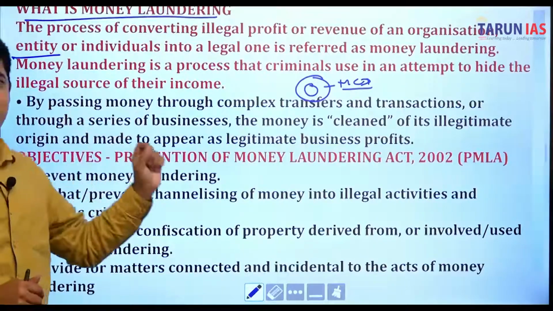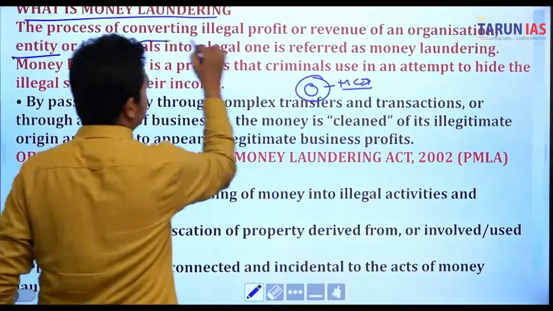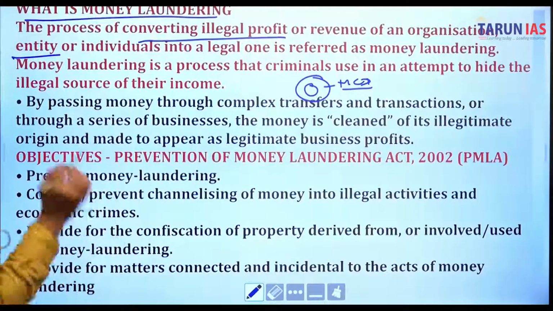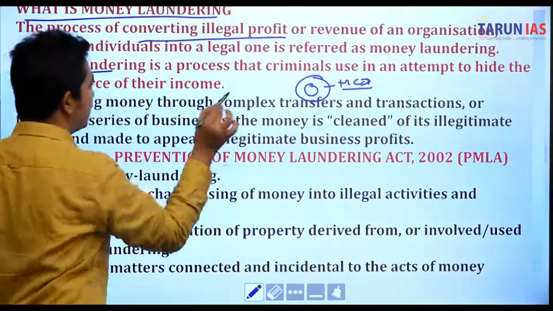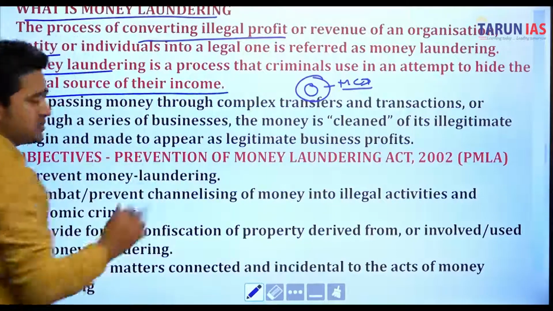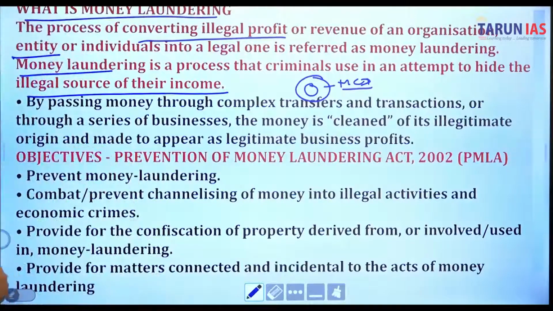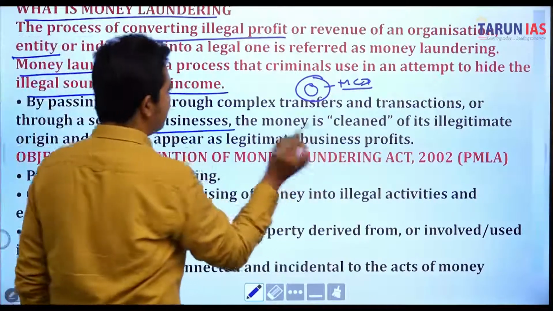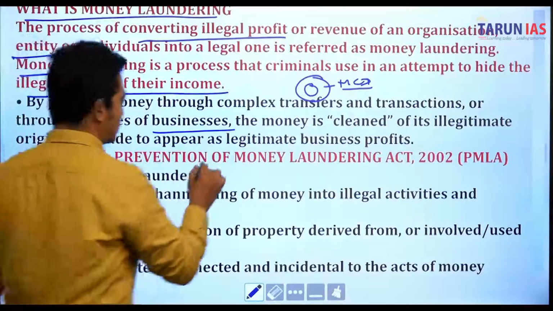So you need to understand the concept here: what exactly is money laundering? The process of converting illegal profit or revenue of an organization, entity, or individual into a legal one is referred to as money laundering. Money laundering is a process that criminals use in an attempt to hide the illegal source of their income. It means that if you are engaging in tax evasion, that can also be known as money laundering. By passing money through complex transfers and transactions, or through a series of businesses, the money is cleaned of its illegitimate origin and made to appear as legitimate business profit as well.